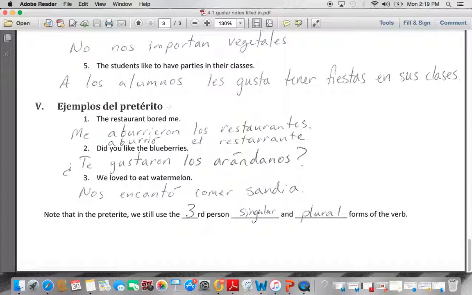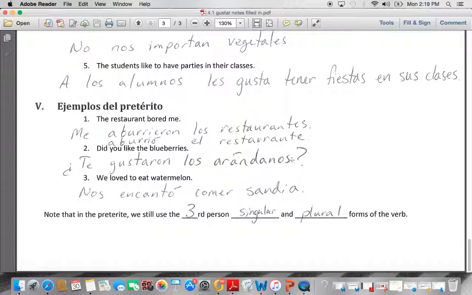Ejemplos en el pretérito. Now we're talking past tense. You can use the gustar in the past tense in all these verbs like that as well. The restaurant bored me. In the past, it's done, it's over. Me aburrió el restaurante. Me aburrieron los restaurantes. That would be plural. The only options you're going to have are aburrieron and aburrió, because that's the third person singular and plural. So the restaurant, it bored me. Me aburrió el restaurante.